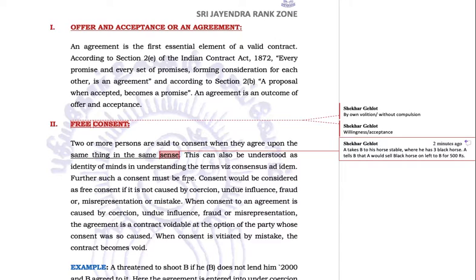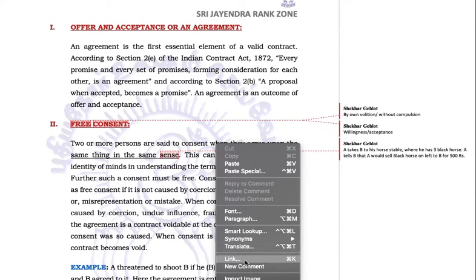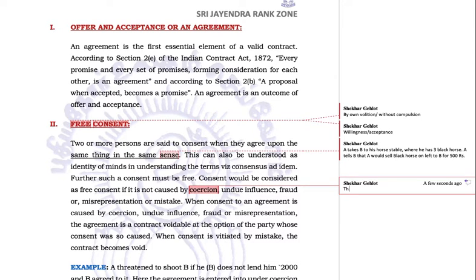Further, such a consent must be free. The consent must also be free. Consent would be considered free consent if it is not caused by coercion. Coercion means threat. I put a gun on someone and ask him to sign on the papers. Definitely, he is going to sign because his life is under threat. But we cannot say that this person had free consent. So this is not going to be a valid contract at all, because his consent was not free, his consent was under threat by me. Undue influence.